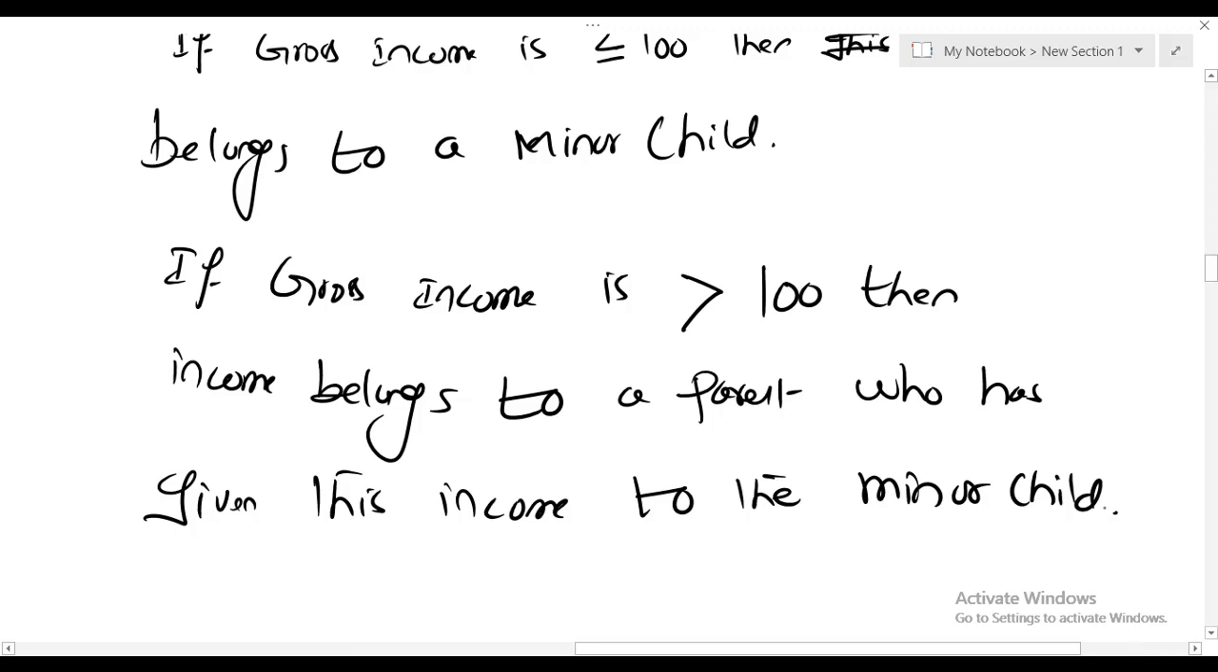So you have to look at the question carefully. If the amount of the income is less than or equal to 100, then leave it, because that entire income belongs to a minor child. But if a minor is getting income of more than 100, then this income will be treated as income of a parent who has given this income to the minor child.